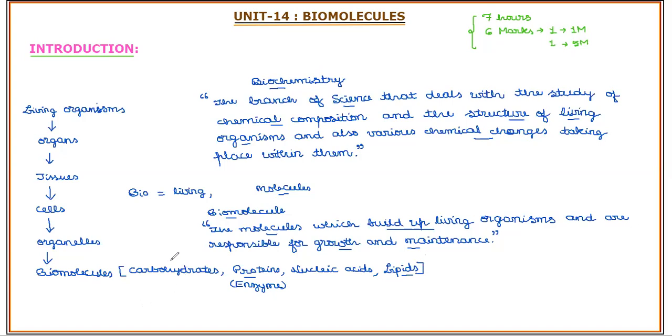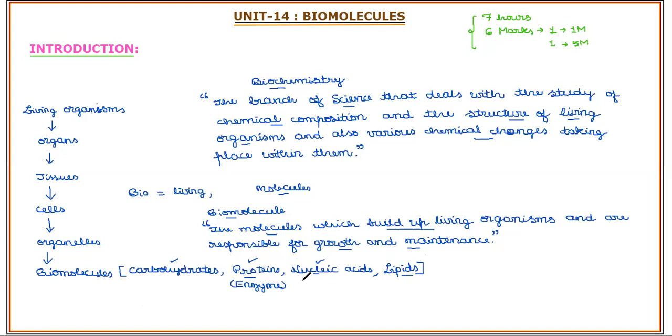In the syllabus, we have carbohydrates, the building blocks of proteins, amino acids, then proteins in detail, and nucleic acids. Lipids are not in the syllabus, but will be helpful from a competitive exam point of view, so you can extend the information about lipids.